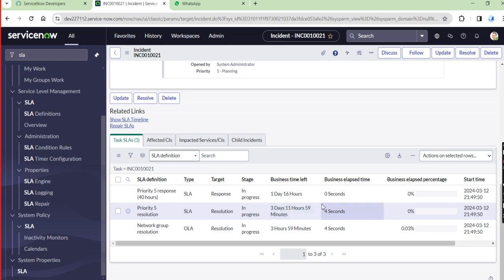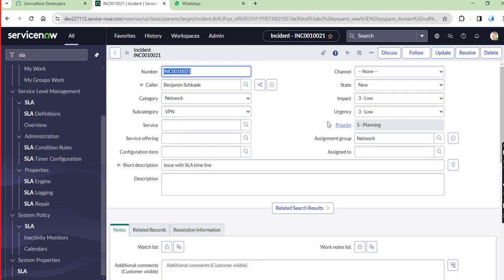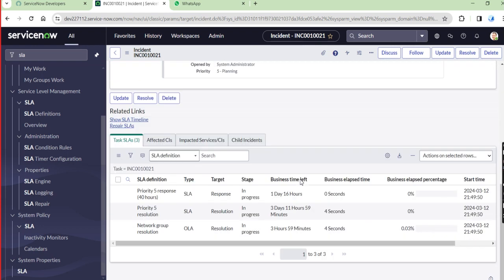Why? Because of our conditions: the first one is active is true, the state is new, the priority is 5, and the assignment group is network. When we match these three things, our created SLA arrives, with a different timeline, 3 days 12 hours.